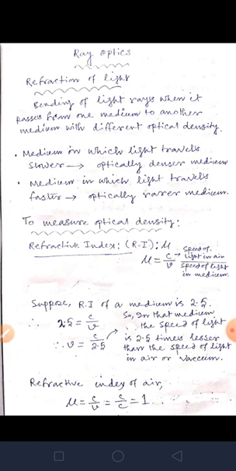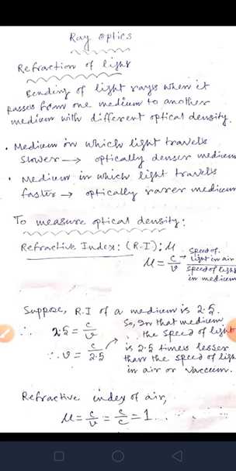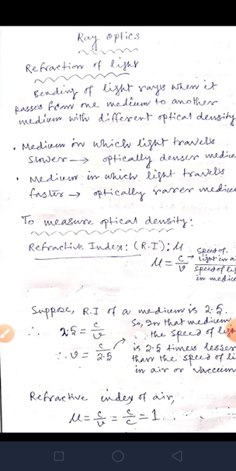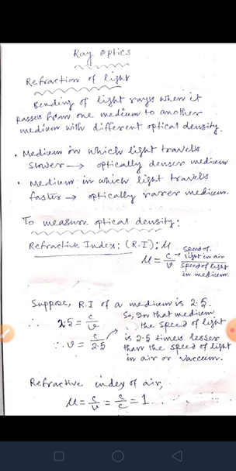So there are two mediums. One is optically denser medium, and another is optically rarer. Medium in which light travels slower, that is optically denser medium. Suppose light is traveling from one medium to another. When it is coming to optically denser medium, it will travel slower. Next, medium in which light travels faster, that is optically rarer medium.